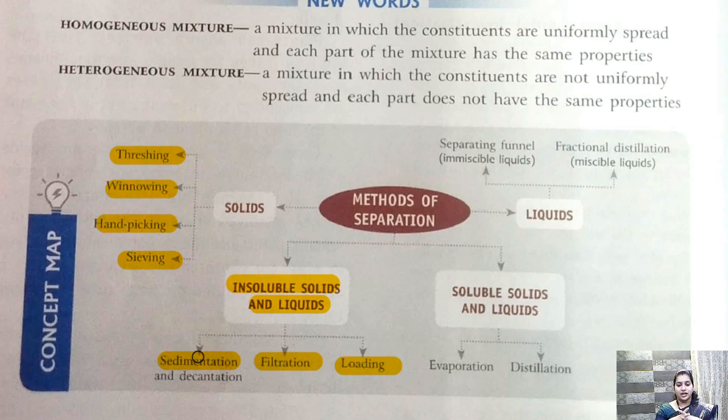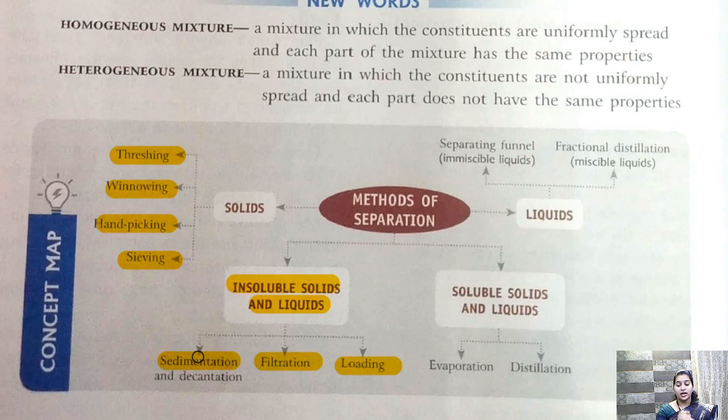Then we have filtration. In filtration, we use a filter paper. With the help of filter paper or a strainer, we pour the mixture into the filter paper slowly, and the solid that is bigger than the pores of the filter paper will remain in the filter paper and the rest of the liquid will flow off. Okay, so this is filtration.